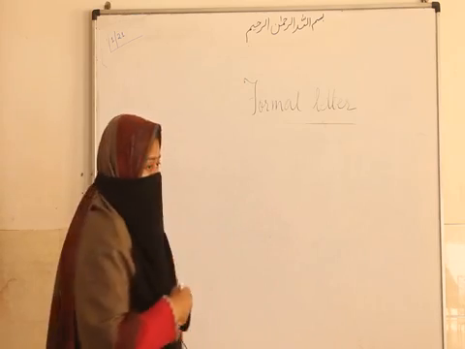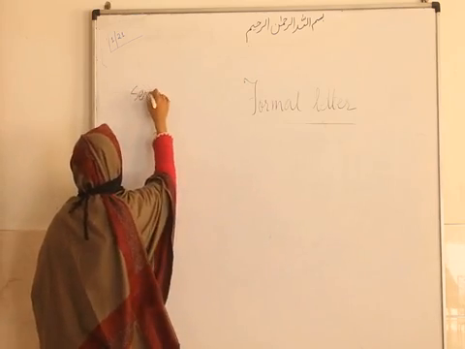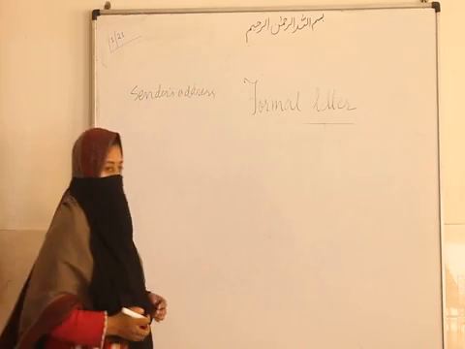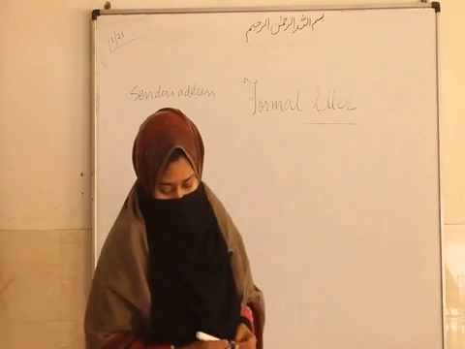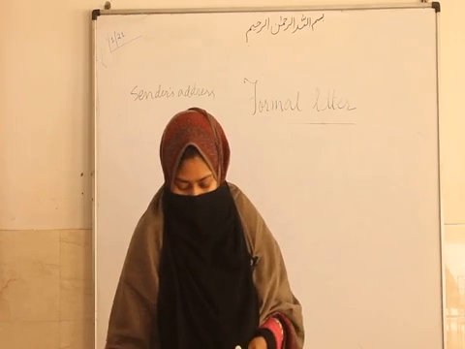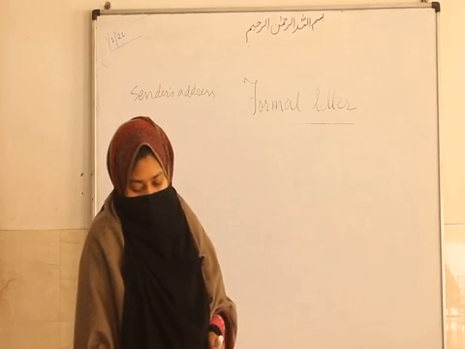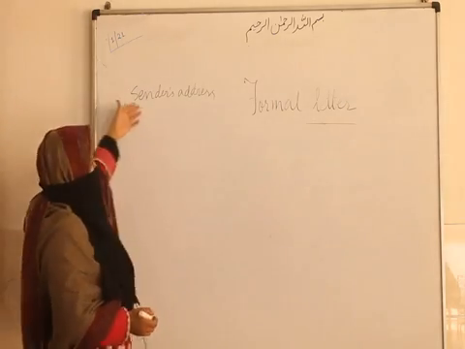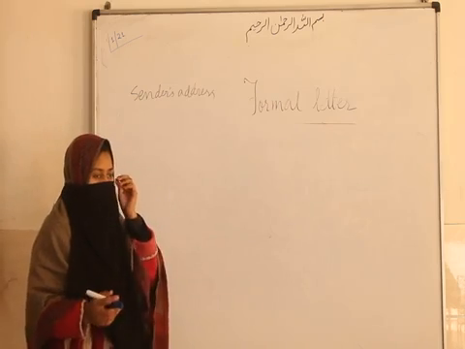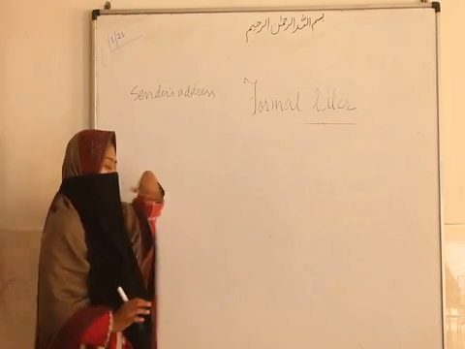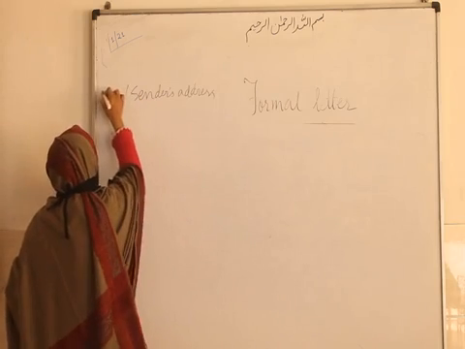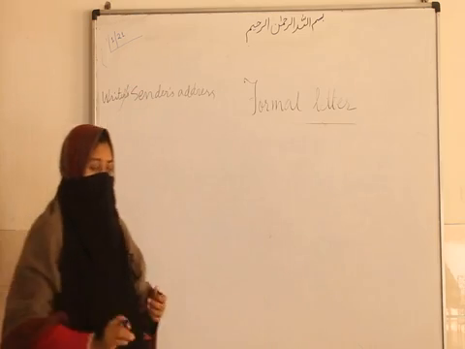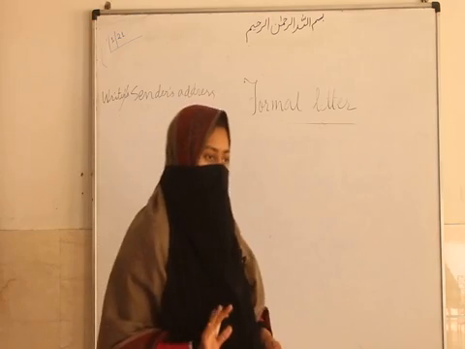Okay, so on the top what do you have to write first? Sender's address. Who is the sender? The one who is writing the letter. Sender's address, or you can say writer's address. If you are not able to understand it properly, sender's address, or you can say writer's address. Means the one who is writing the letter, so your address will be there.